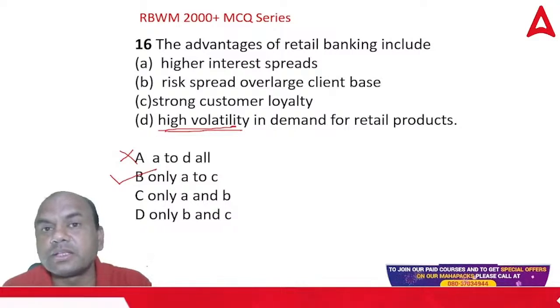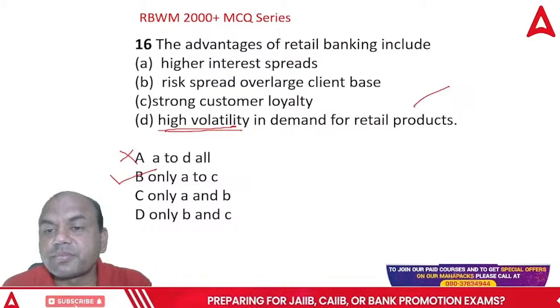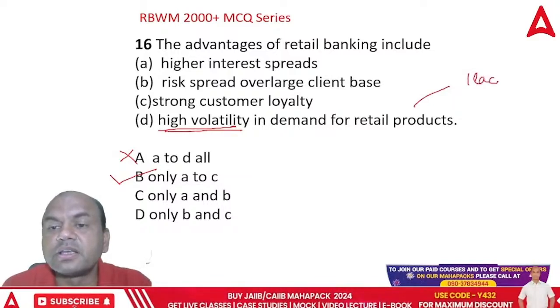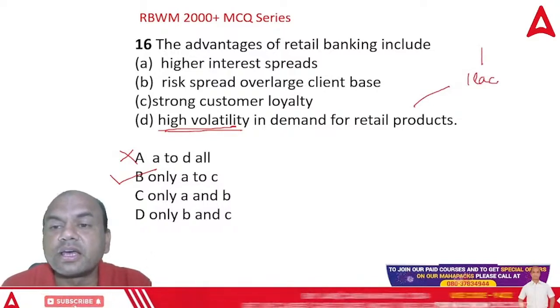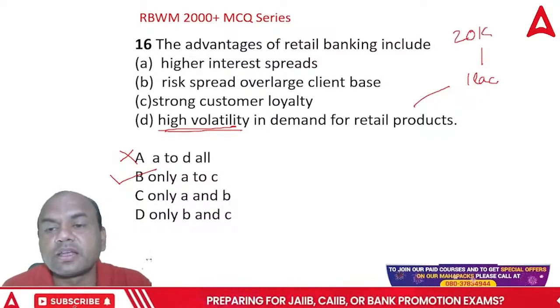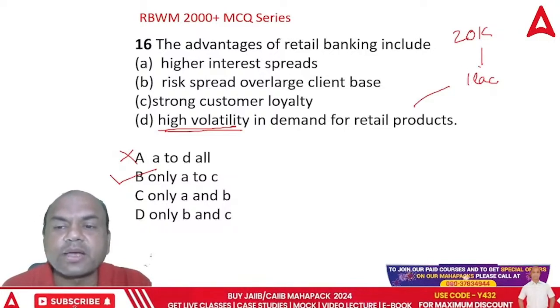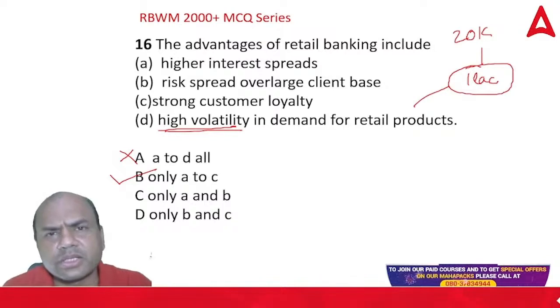High volatility means this year my savings accounts were, let's say, 1 lakh, and next year they are 20,000 only. This is known as high volatility. It's never like this in retail banking. This changes by hardly 5%, 10%, not more than that. Okay.